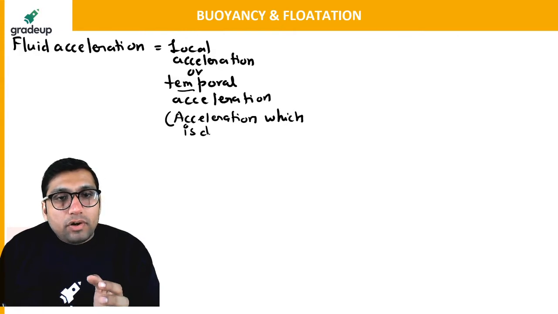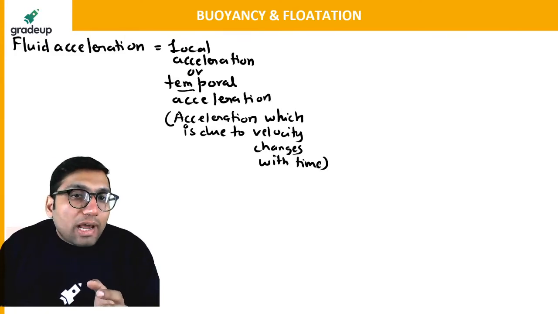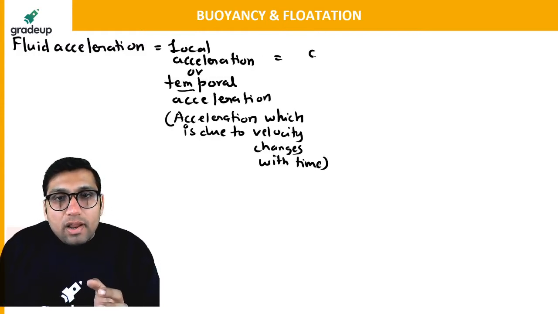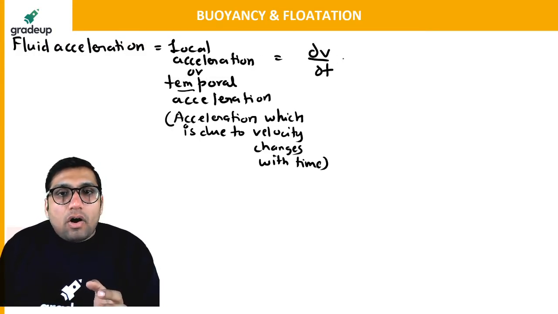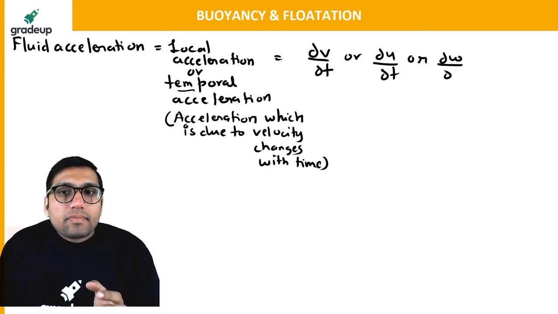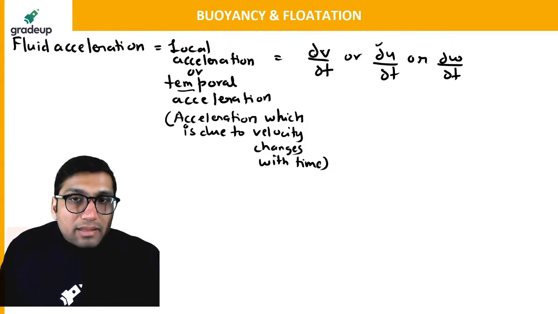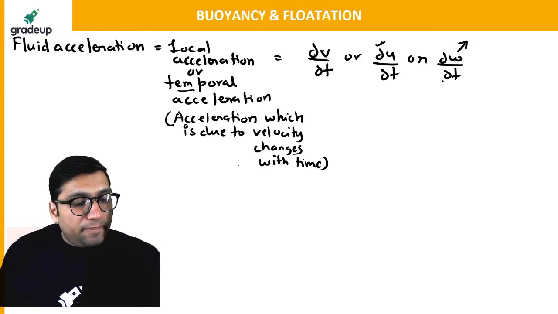Because velocity is changing with time, that acceleration we get will be the local or temporal acceleration, and this is equal to du by dt or dv by dt or dw by dt. If the velocity is changing in the y direction, that will be dv by dt. If it is changing in the x direction, that will be du by dt, and if it is changing in the z direction, that will be dw by dt.